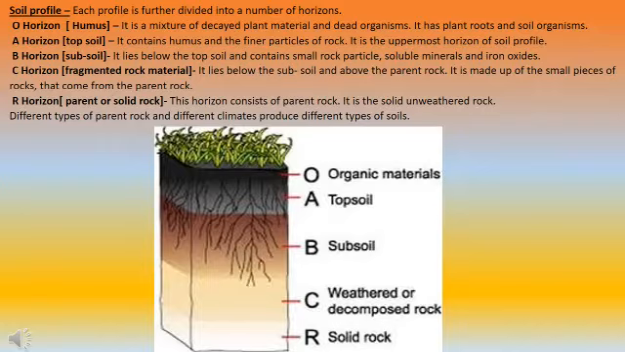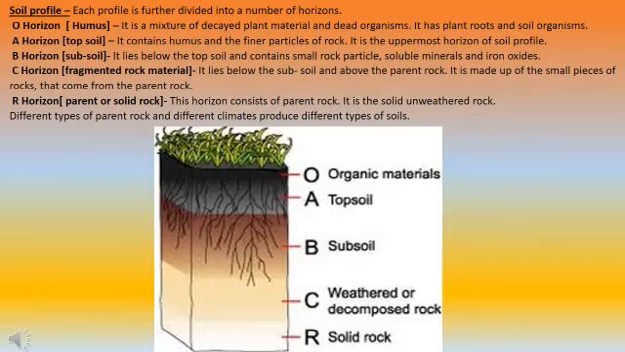Next is the B horizon. Below the A horizon, we have the B horizon. It lies below the topsoil and contains small rock particles, soluble minerals and iron oxide. This is the subsoil as well. And you can see in this picture, after the O horizon we have A, the topsoil, and B is the subsoil horizon. Then the C horizon, fragmented rock material.